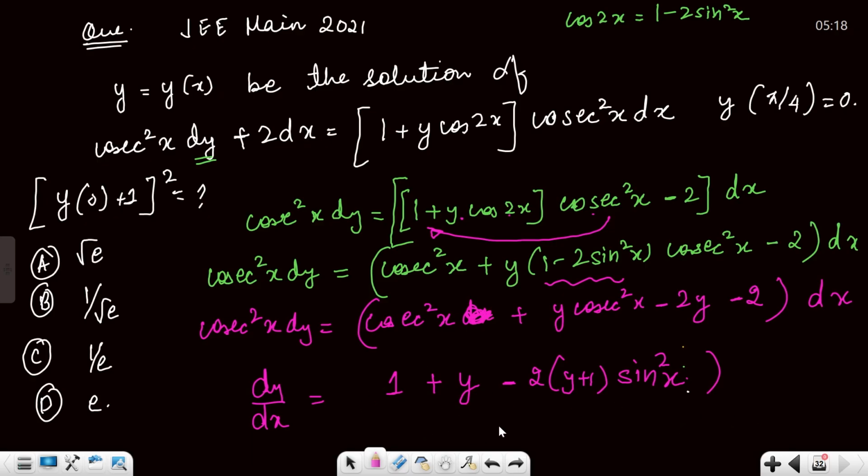Right, now one more thing. Can you see dy by dx is coming out as, if you take 1 plus y common, what will you get? You will get 1 minus 2 sin square x. Yes, 1 minus 2 sin square x.